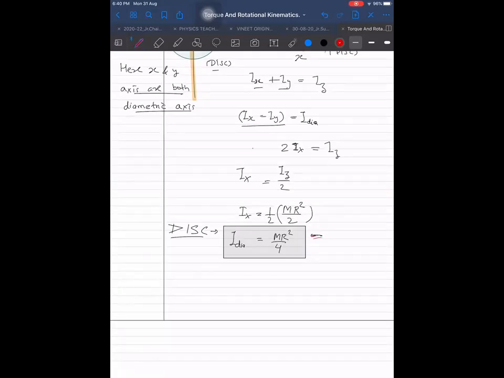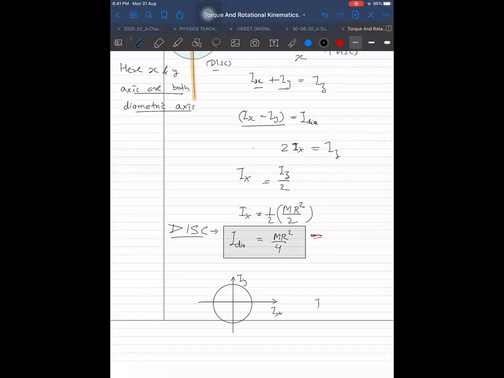So good, we got this now, and we can use this thing to find out for the ring as well. Ring also, same. What will be Iz for this? MR square. Same method, exactly the same way for the ring also. Iz is the only thing that is different. Remaining all is the same.